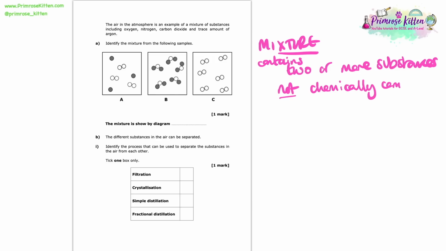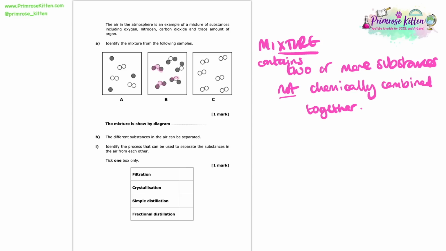So if we have a look here using that definition and look at these boxes, we should be able to see when things are chemically combined and when they're not. So in B, for instance, we have these darker circles and the lighter circles. Now, because they are drawn next to each other, actually joined together, that represents them being chemically bonded.